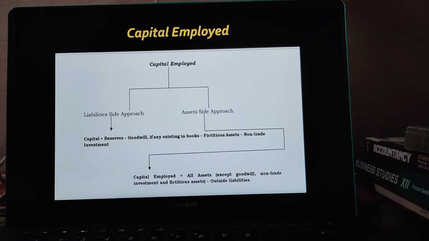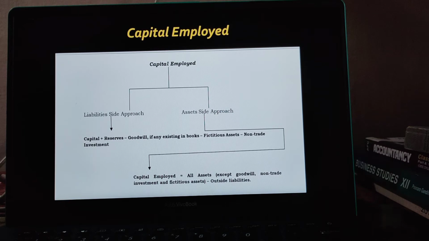In the liability side approach we have to use a particular formula: capital plus reserve minus goodwill, if any existing in the books, minus fictitious assets, minus non-trade investment. See class, here we have the word fictitious assets. The word fictitious literally means fake, imaginary or not true. Hence fictitious assets means the assets which are not actually assets of the company, though these assets are shown on the asset side of the balance sheet.